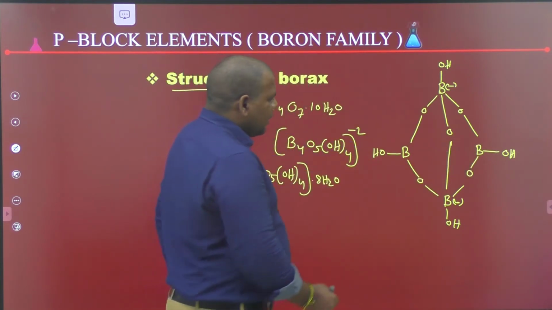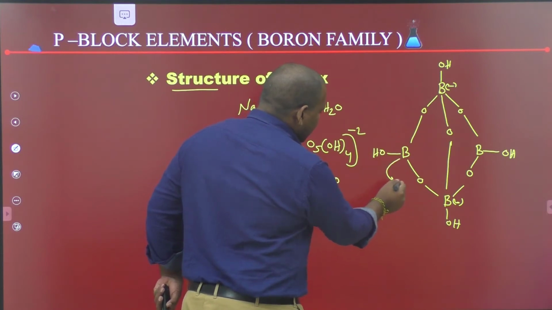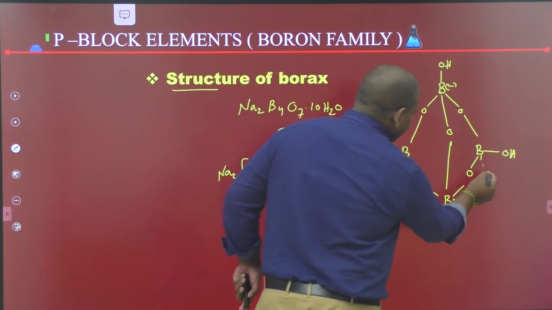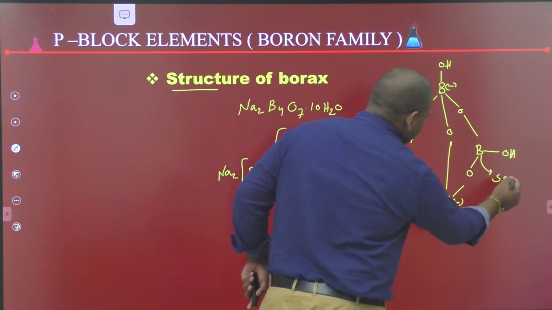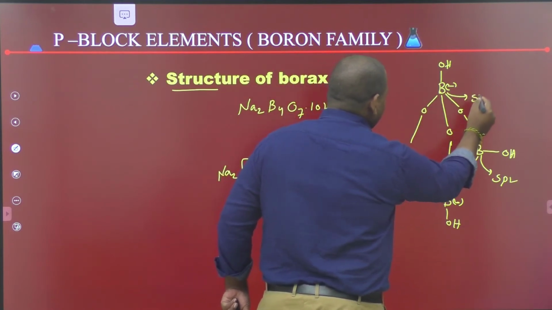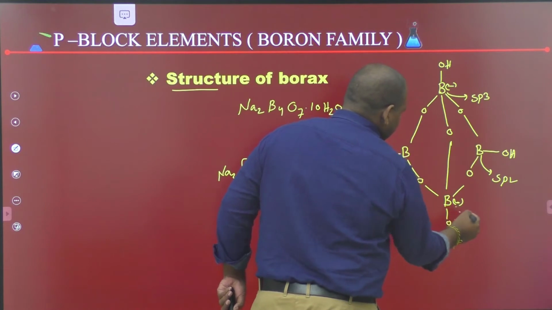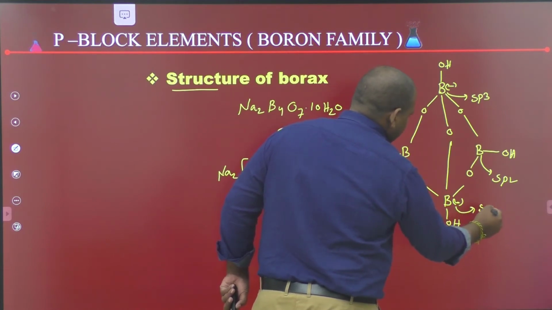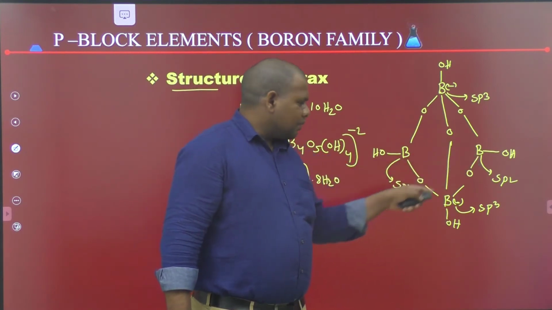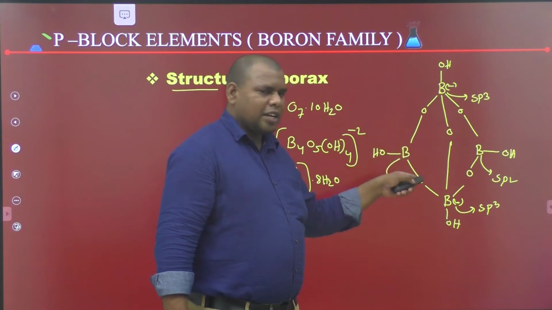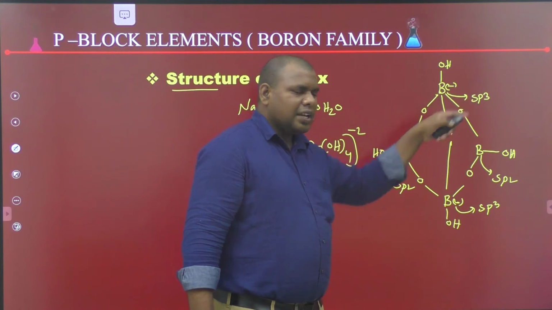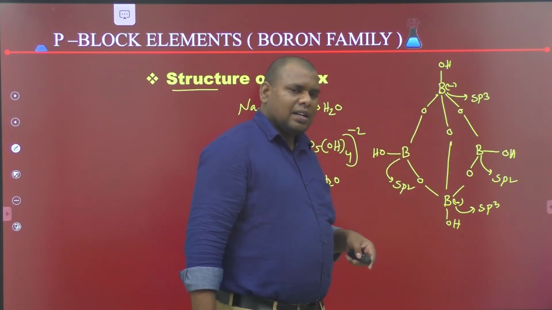Terminal borons undergo sp2 hybridization with planar geometry. Bridge borons undergo sp3 hybridization with tetrahedral shape.